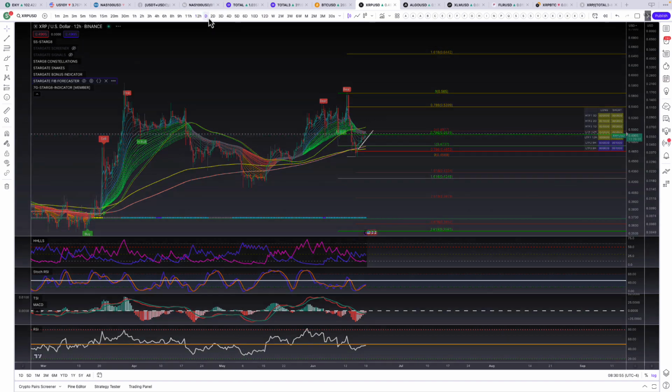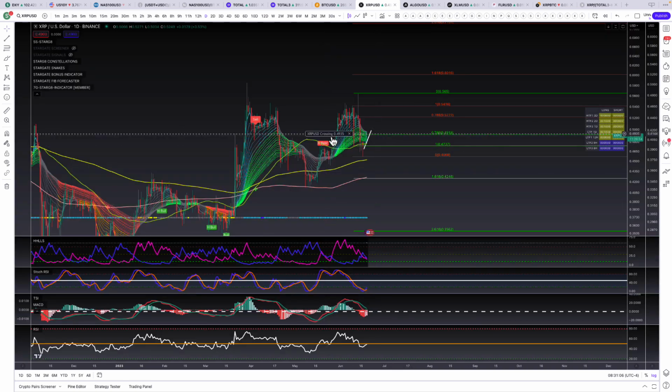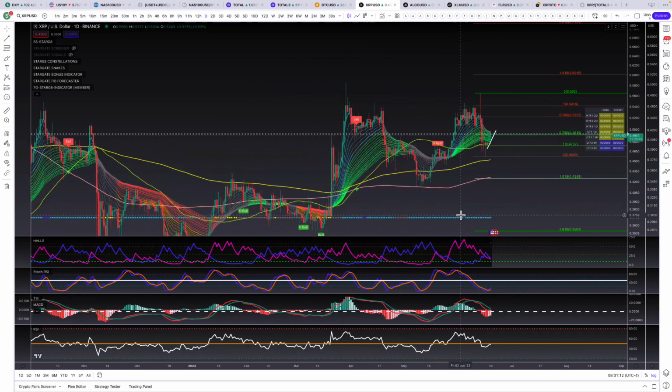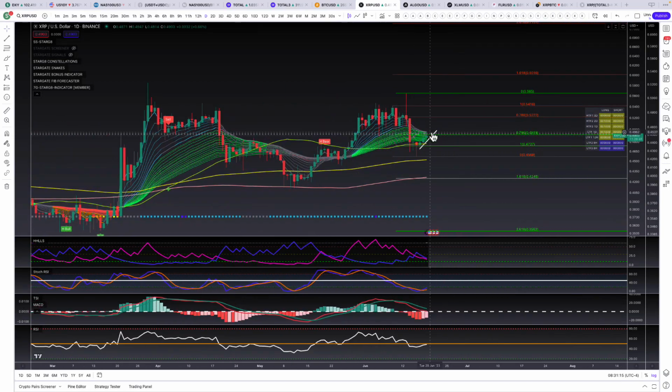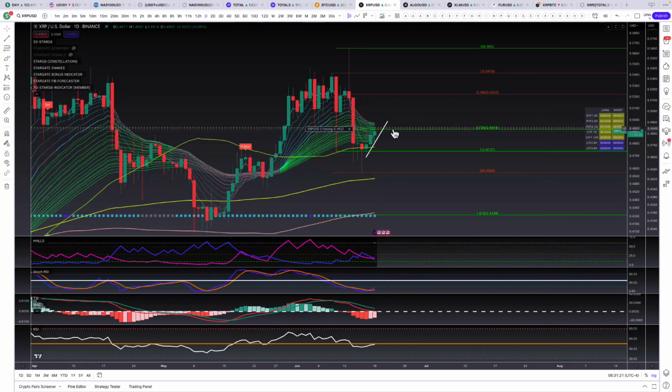Then if we go to the daily chart, we're starting to cross up. We're not out of the woods here yet. We want to see this TSI cross up, stock RSI cross up above the 0 line, ASAP. But we held the 50-day moving average for XRP here. And right now we are stuck in the super guppy. So we want to get above the super guppy, and getting above that 0.5050 will get us out of there. So that's what I'm seeing.